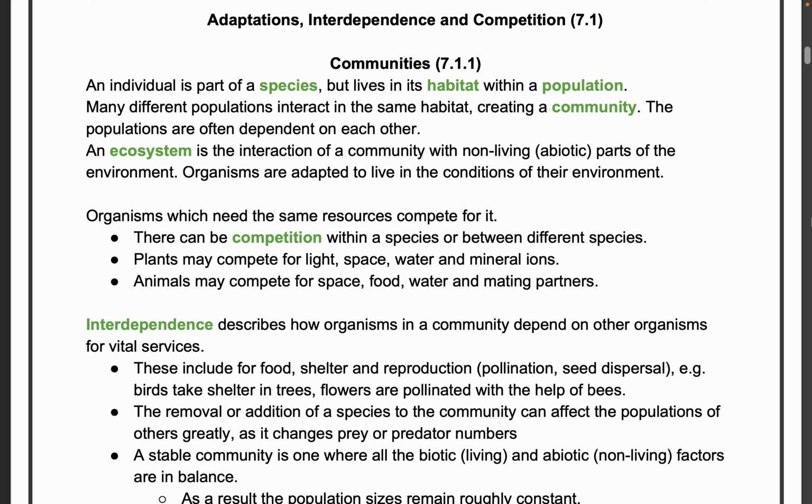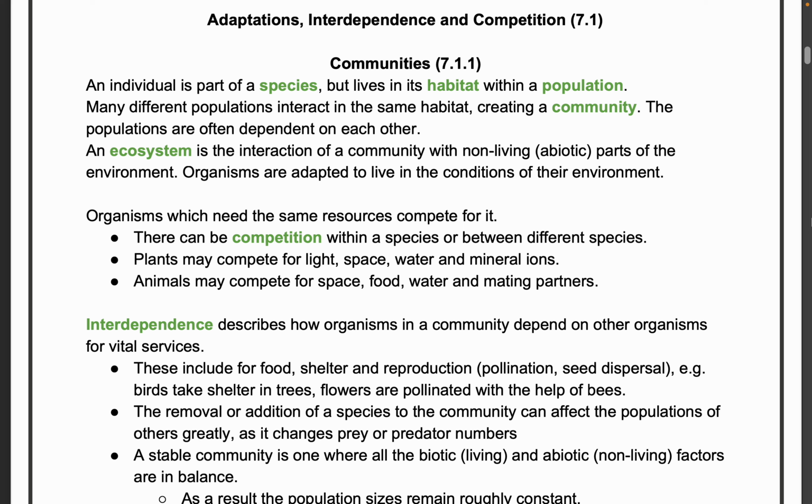Plants may compete for light, space, water, and mineral ions. You can see sometimes a creeper which goes around a plant and gets to the top of the plant to get better light, better water, better exposure, etc. So plants can also compete. Animals may compete for space, food, water, and even mating partners, because sexual life is active in animals.